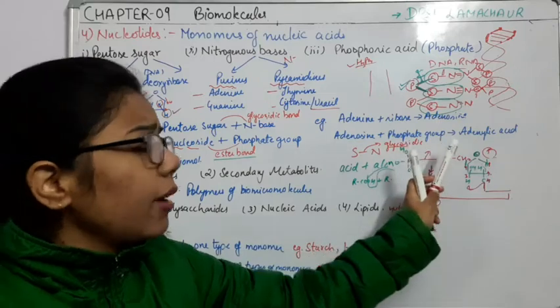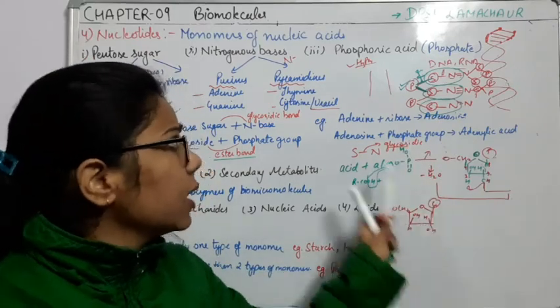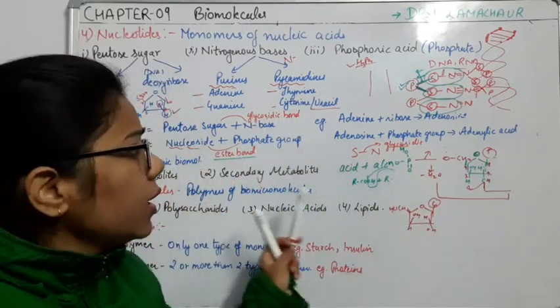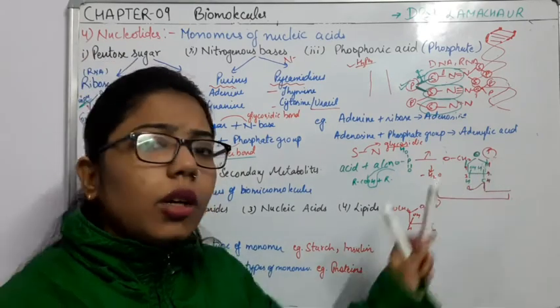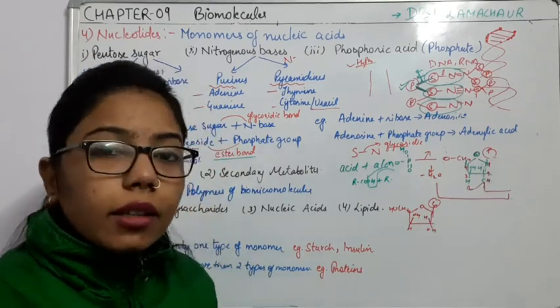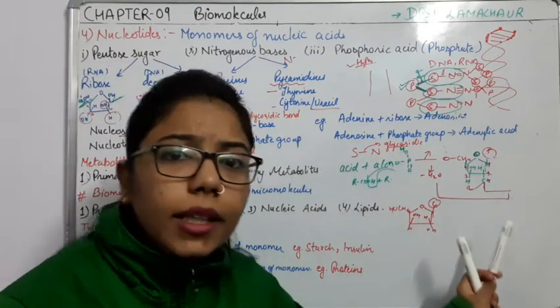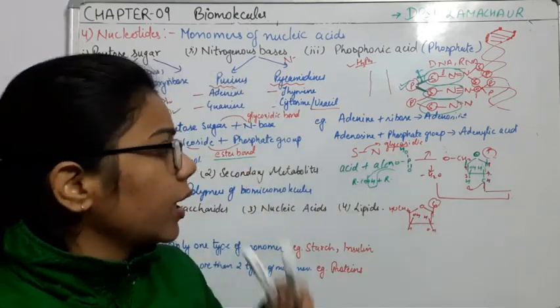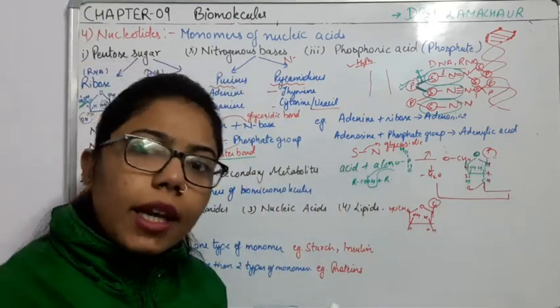Likewise, what else are we having? We are having a different thing, that is cytosine. When the cytosine attaches here, what will it form? Cytidine, right? Cytidine. Like this, when phosphoric acid is there, then cytidylic acid.